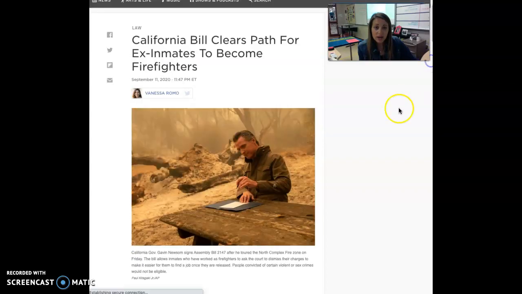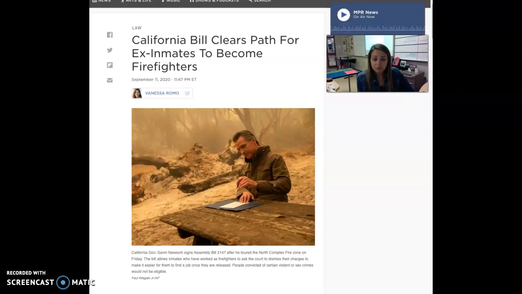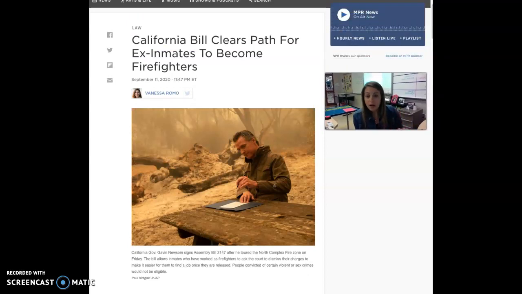So annotating means that you're writing down your comments, your questions, your ideas, whatever you have when you're reading. Anything that pops in your head basically while you're reading, you should be writing it or highlighting things about it so that you know what you were thinking. Annotations are really important because they help make sure that we're understanding what we're reading. It also helps us comprehend more, and it also makes sure that if we have questions, we don't forget what our questions were or what we were confused about because we have them written down.